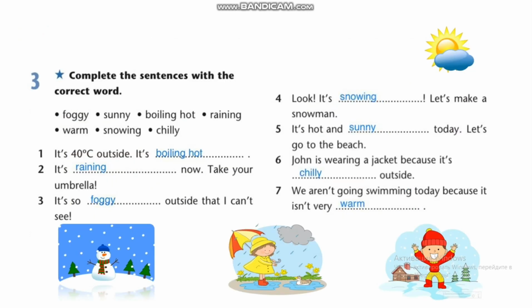Exercise 3. Complete the sentences with the correct word. The first: it's 40 Celsius outside, it's boiling hot. The second: it's raining now, take your umbrella. The third: it's so foggy outside that I can't see. The fourth: look, it's snowing, let's make a snowman. The fifth: it's hot and sunny today, let's go to the beach. The sixth: John is wearing a jacket because it's chilly outside. The seventh: we aren't going swimming today because it isn't very warm.